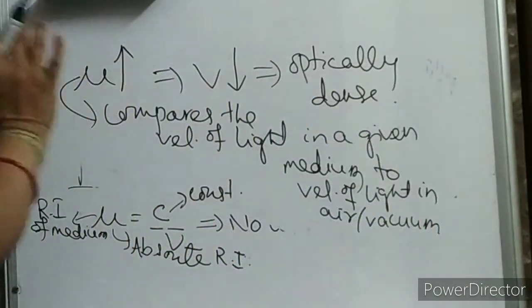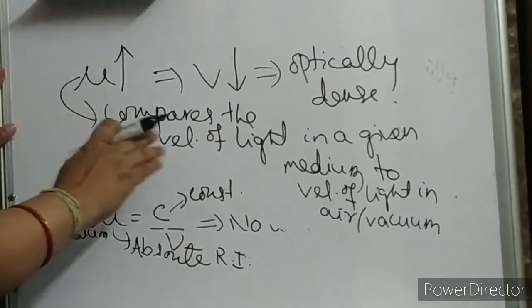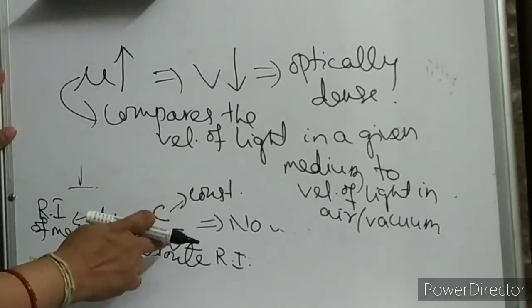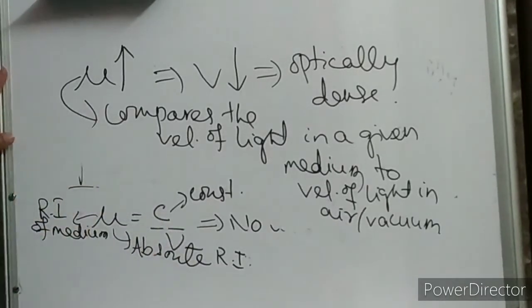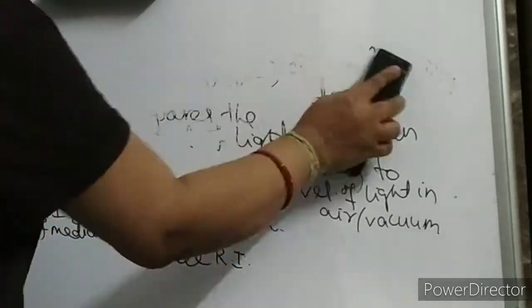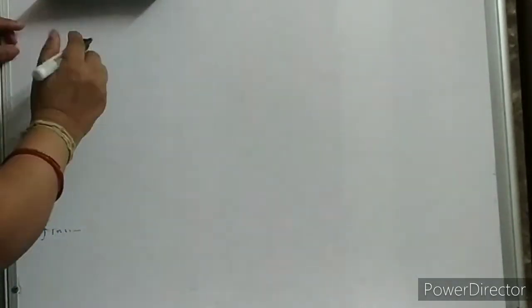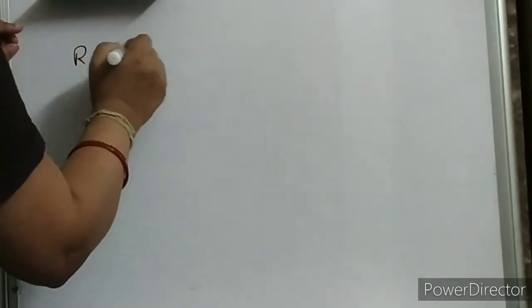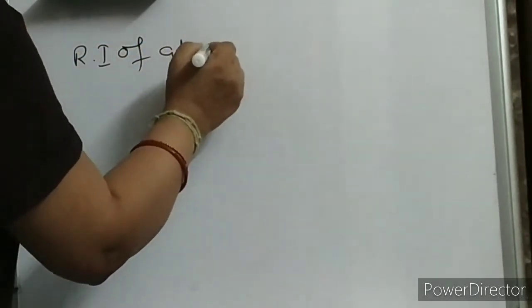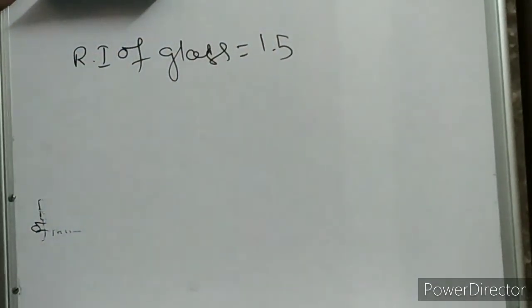What is the physical description of your mu? Mu is nothing but it compares the velocity of light in a given medium to the velocity of light in air. Clear? Now let us try to understand this. Suppose the refractive index of glass is 1.5. Okay, mu is given as 1.5. How will you get 1.5?